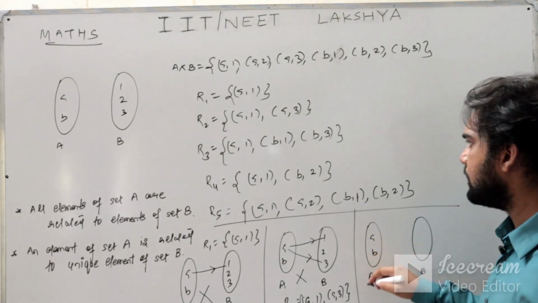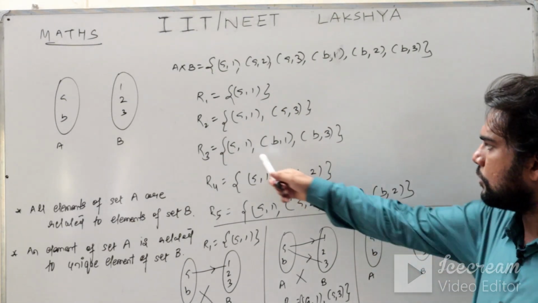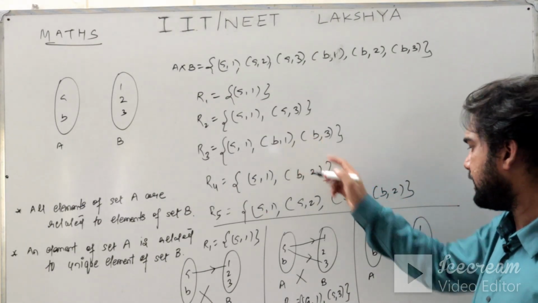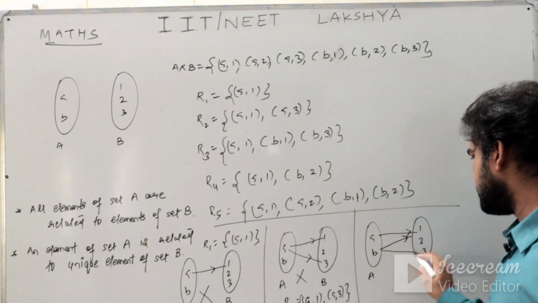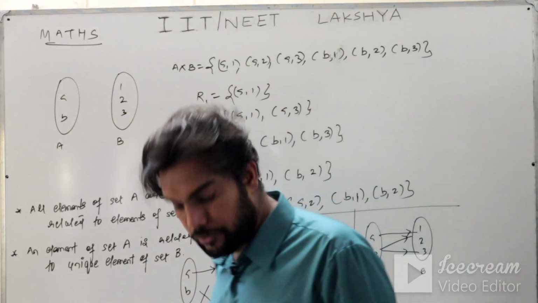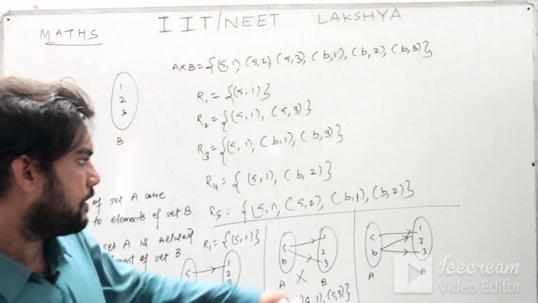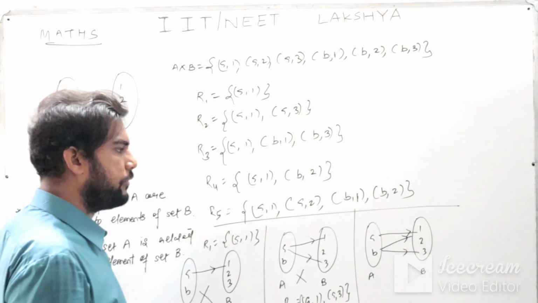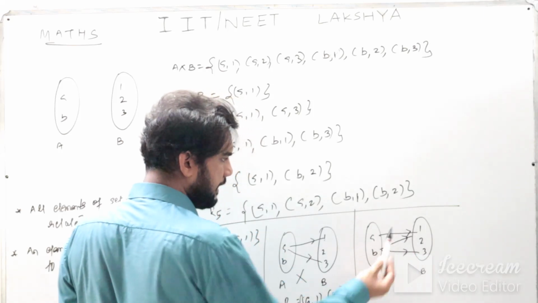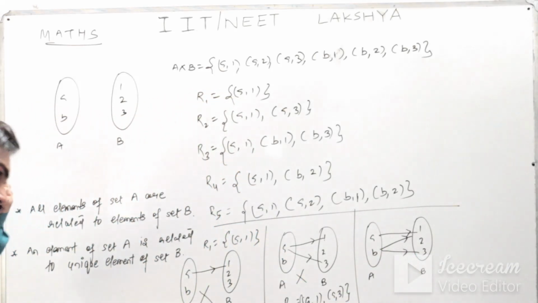Here A, B, and 1, 2, 3. So A is related to 1, B is related to 1, and B is related to 3. So let us check this. If you see carefully, A is related to 1 and B is related to 2 or 3. Now let us see the criteria.